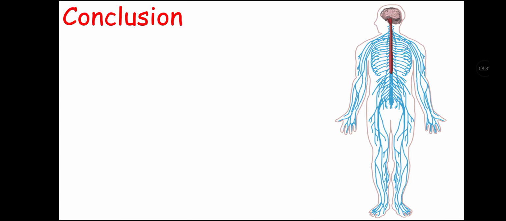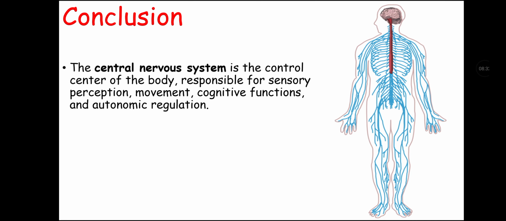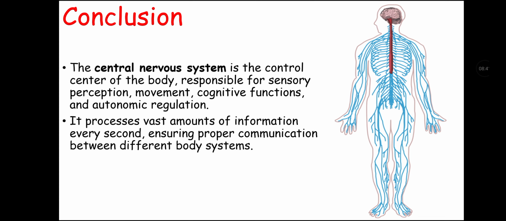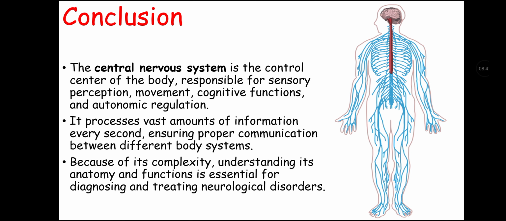Now let's talk about the conclusion of this lecture video. Central nervous system is the control center of the body, responsible for sensory perception, movement, cognitive function, and autonomic regulation. It processes vast amounts of information every second, ensuring proper communication between different body systems. And because of its complexity, understanding its anatomy and function is essential for diagnosing and treating neurological disorders.